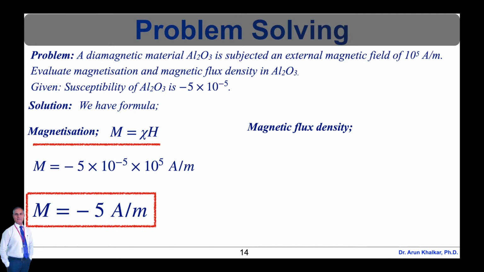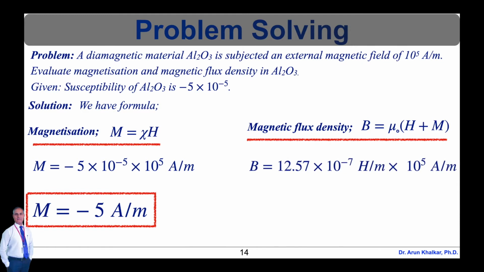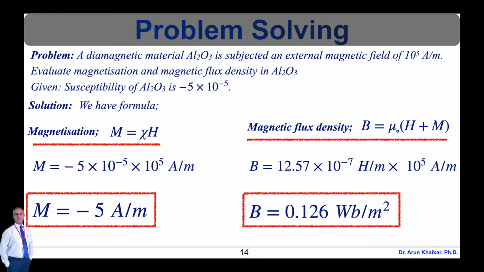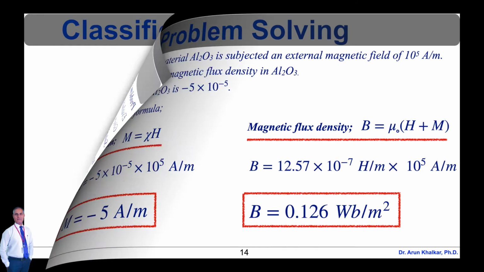Similarly, for magnetic flux density, we have the formula capital B is equal to mu naught in bracket capital H plus capital M. So capital B is equal to 12.57 into 10 raised to minus 7 Henry per meter into 10 raised to 5 ampere per meter. So finally we have capital B, that is magnetic flux density, is equal to 0.126 Weber per meter square. So this is the solution of this numerical.